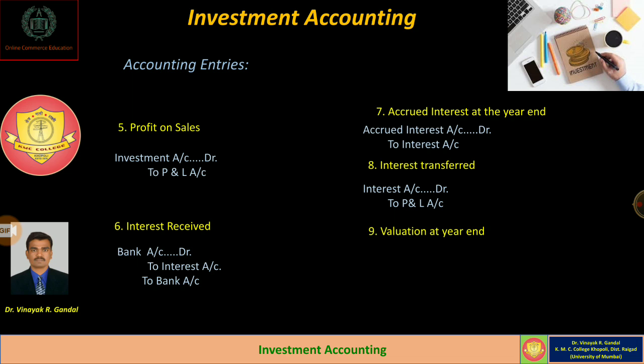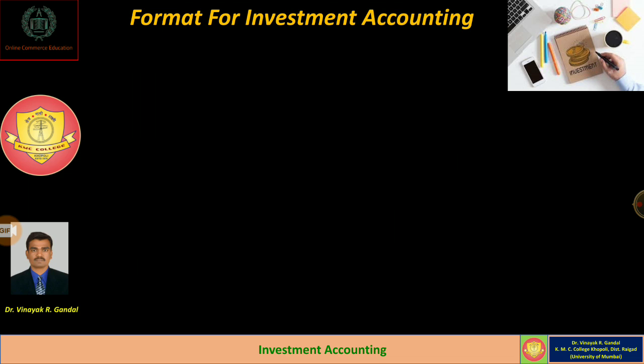And last, at the time of closing of investment account, we have to record the entry for valuation at year end. The entry will be passed like profit and loss account debit to investment account. Okay. So these are some accounting entries which are to be passed while maintaining investment account.